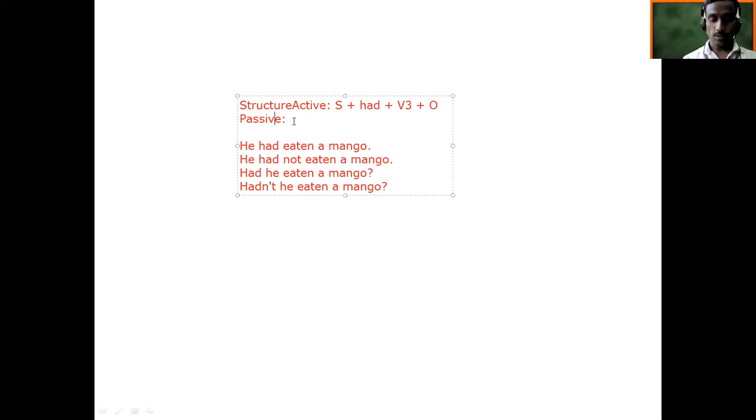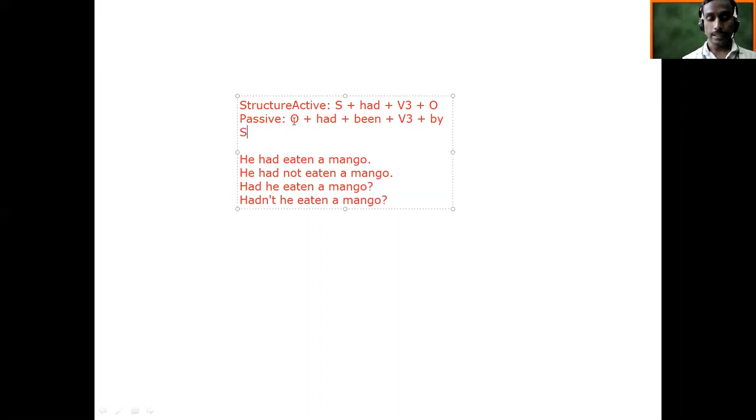So the structure in passive, what will come usually? Object will come in the beginning. Then we are going to use had been. Then V3. The main verb will be in which form? Third, V3 form. Then you are going to use by, and at the end you are going to add the subject. So this way you can make passive.